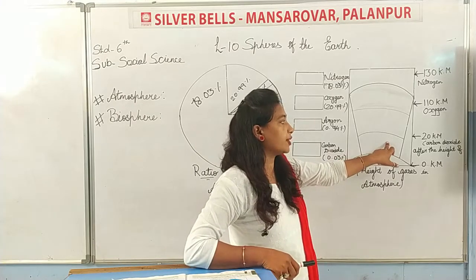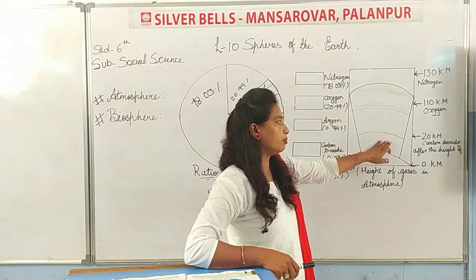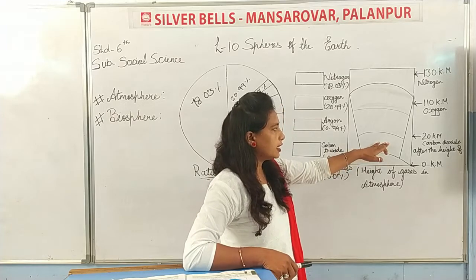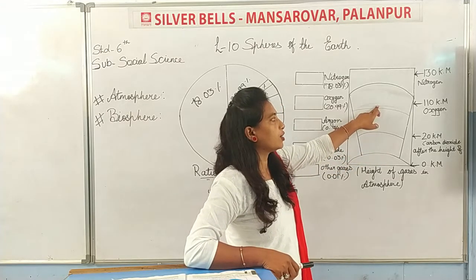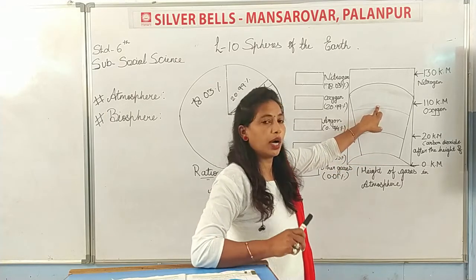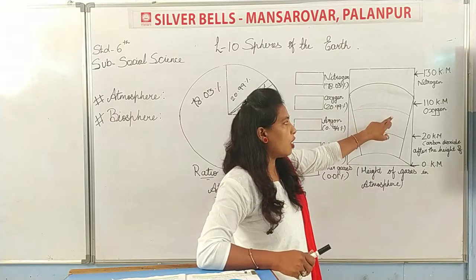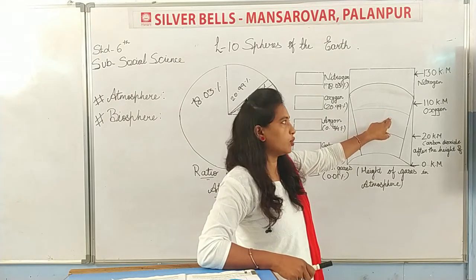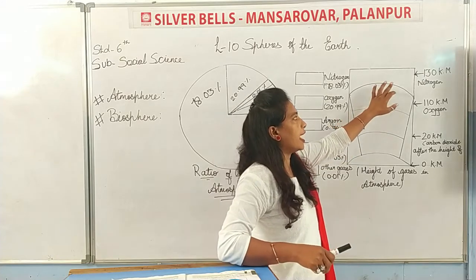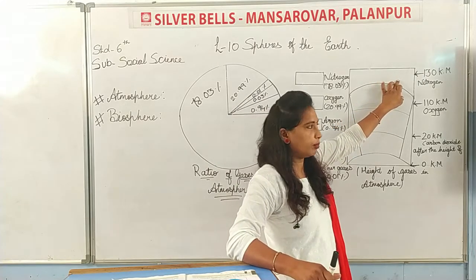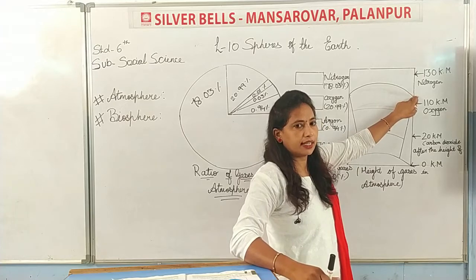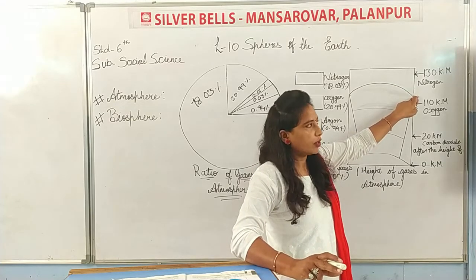So after the height of 20 km, carbon dioxide decreases. Then after the height of 110 km, oxygen decreases in the atmosphere. And after the height of 130 km, nitrogen decreases in the atmosphere.